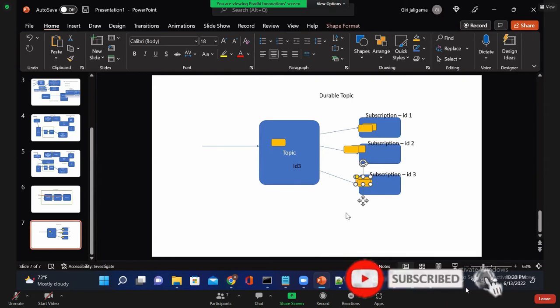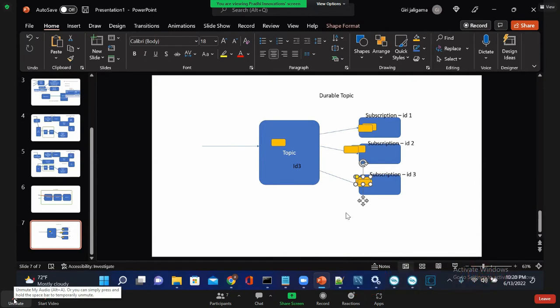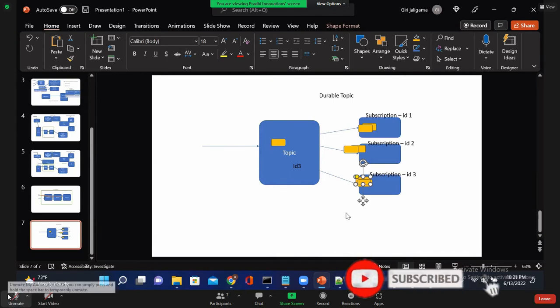When new messages are published, only the subscribers that are active at that time will receive the messages. That is in case of topic.